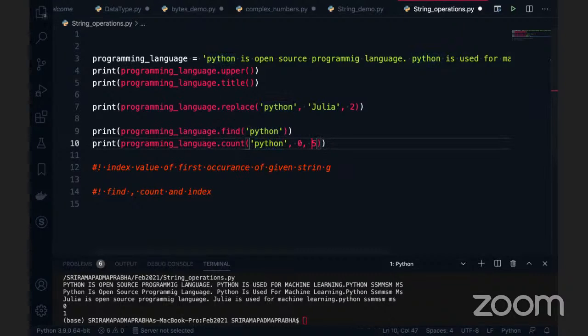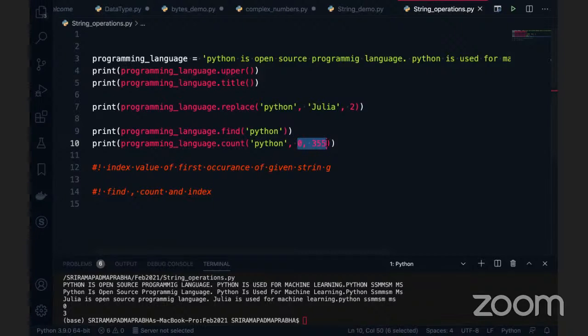If I give here 65 instead of 45, in this range Python appears 2 times. If I randomly give 355, Python occurs 3 times. So how many times Python occurs in the given index range, we can also check. If you're not worried about the index and want the whole string to be considered, we can go for the direct count itself.